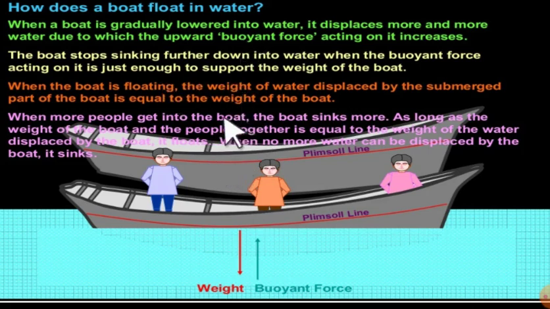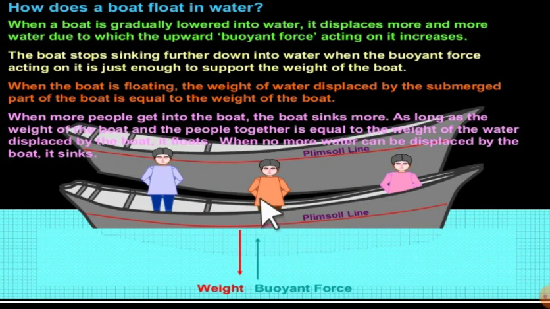Or rather you can say that if the upthrust is more than its own weight, then what happens? It will float. But when the boat is floating, the weight of the water displaced by the submerged part of the boat is equal to the weight of the body, just as I have said. When more and more people get into the boat, it will sink more.